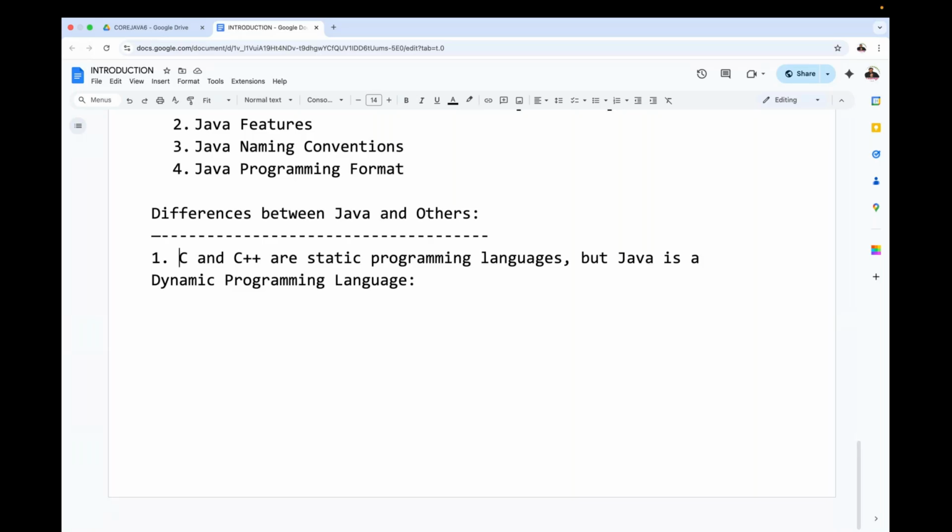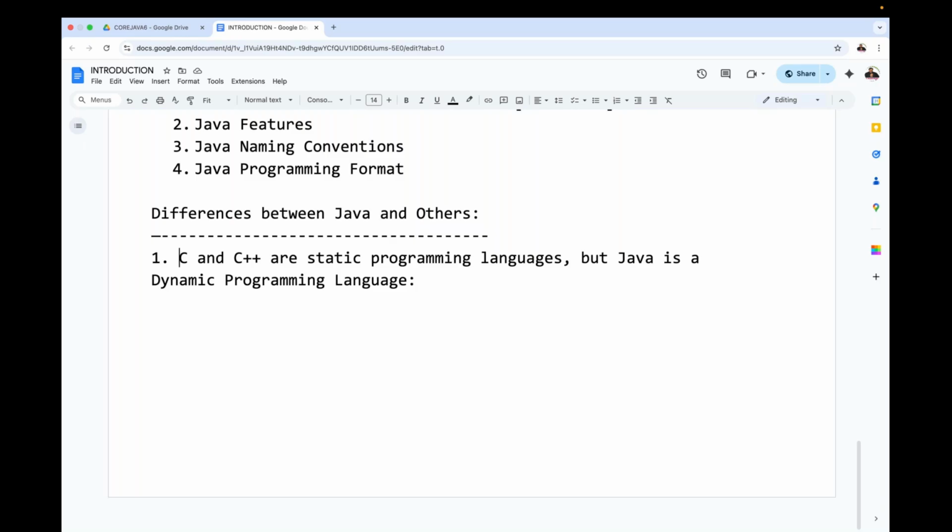Before understanding whether C and C++ are static programming languages and Java is a dynamic programming language, first understand what a static programming language is and what a dynamic programming language is. When is a programming language static, and when is it dynamic?